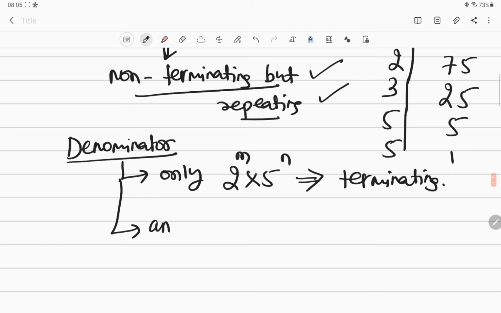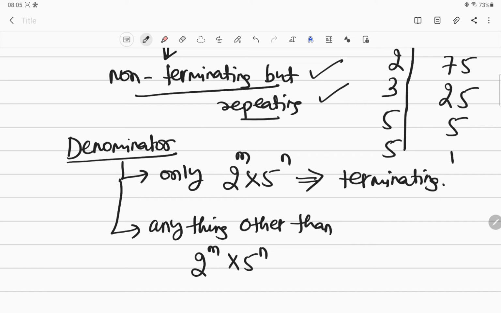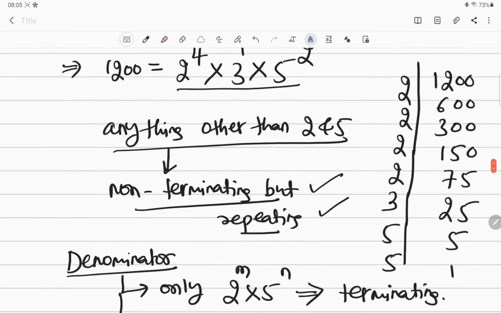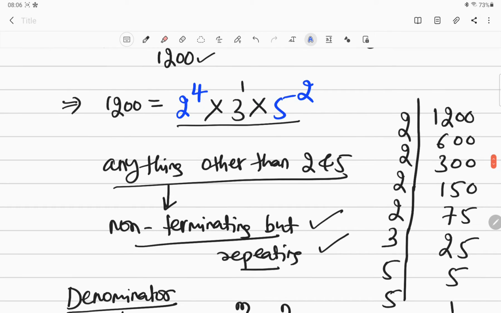Anything other than 2 to the power m into 5 to the power n coming means the decimal expansion is going to be non-terminating but repeating. I hope the concept is very, very clear now. 2 and 5 can come, there is no issue in that.